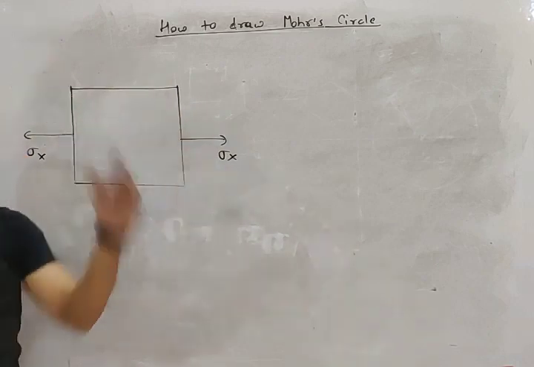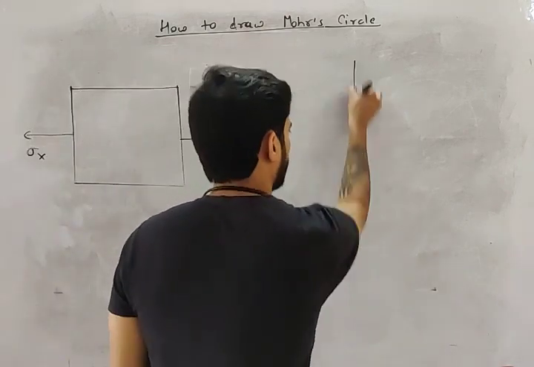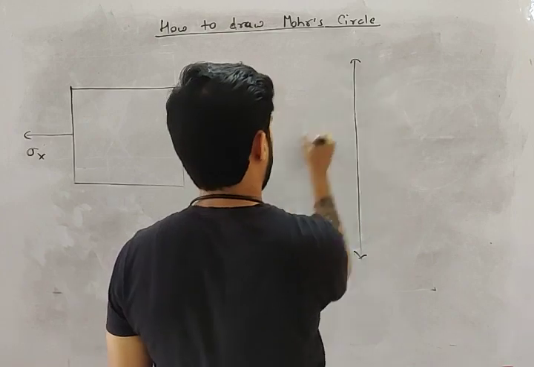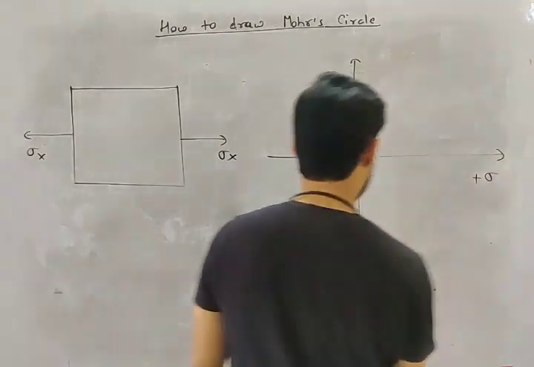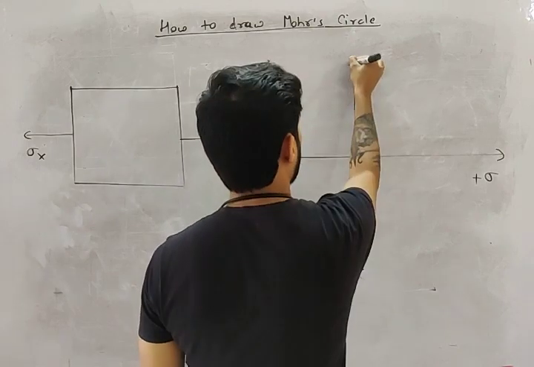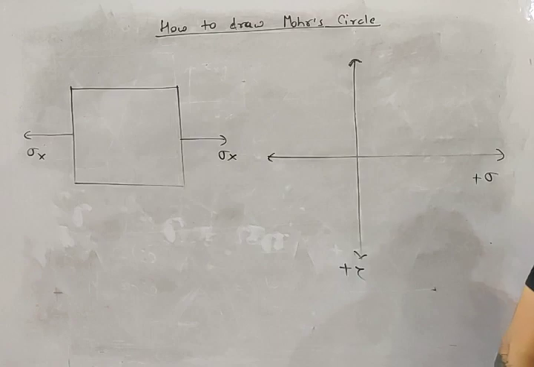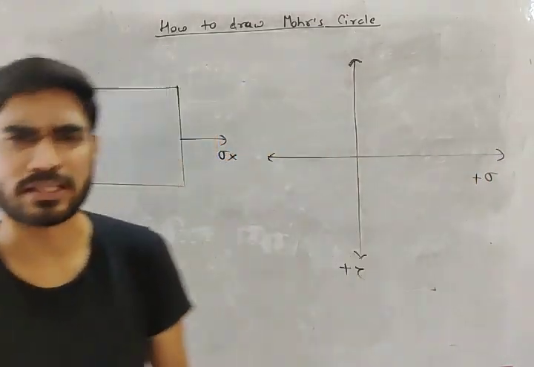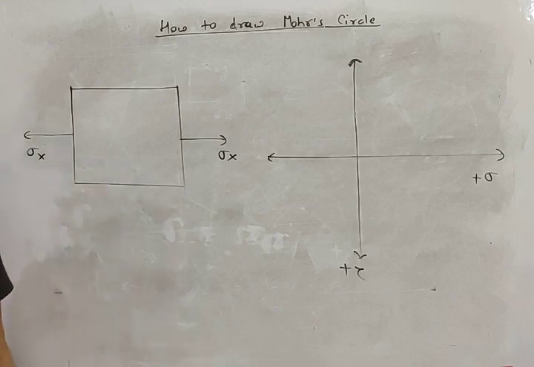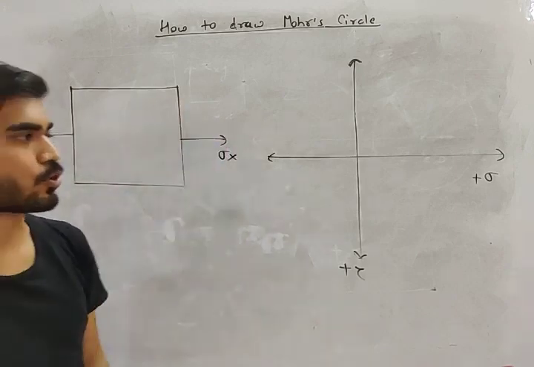So this is sigma x. We have to draw the Mohr circle. So let's draw the graph, my friend. This is plus sigma and this is plus tau. First of all, let me tell you there are two approaches to draw the Mohr circle.